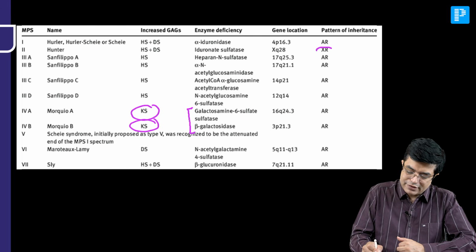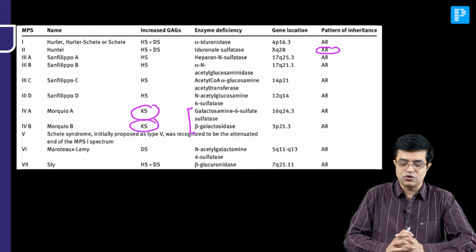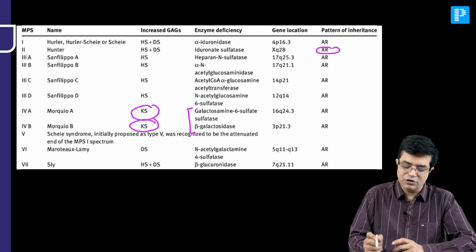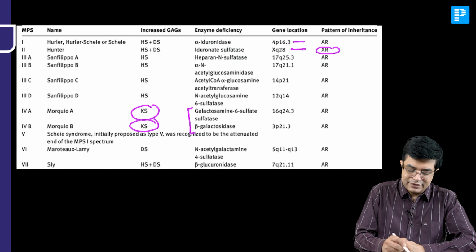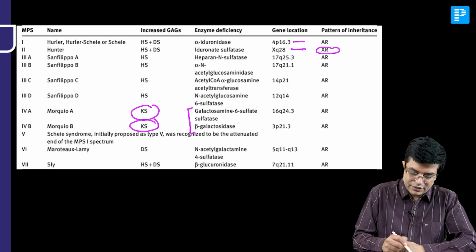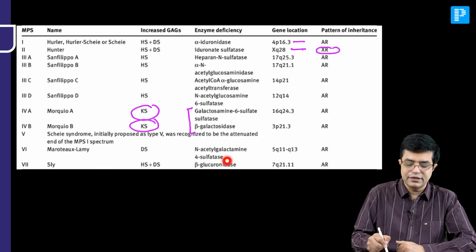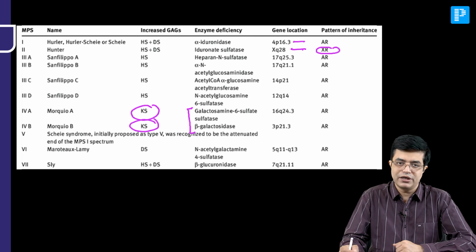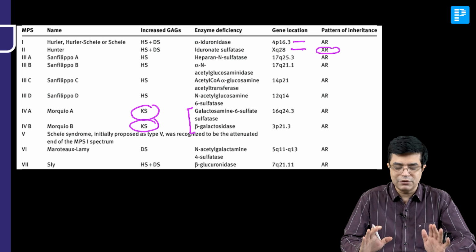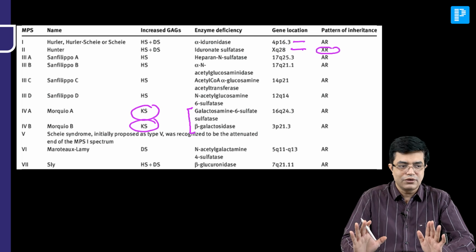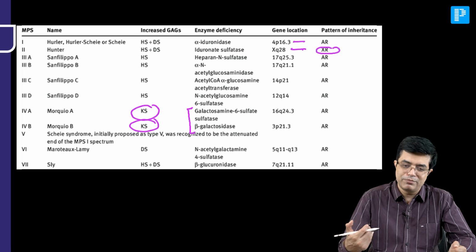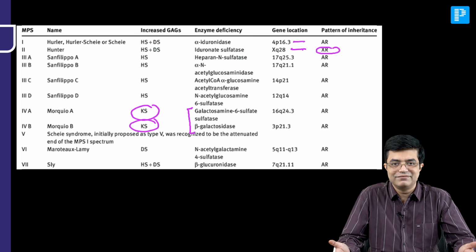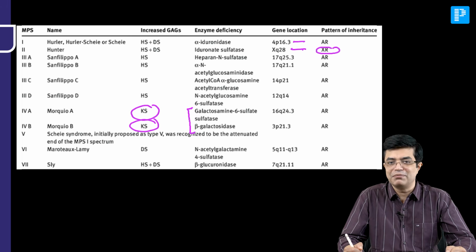Only one is X-linked recessive, that is Hunter, all others are autosomal recessive. Do you need to remember the gene location? I don't think so, not needed, except for the first or second you can remember. And then this entire remaining part, just try to remember it. This table is not there in Nelson, it is there in other books, I have taken it from a review article. So please remember this table. It's a very beautiful table, and eventually you will have to mug it up. Write it down, post it somewhere you can see regularly, and maybe use it as your wallpaper for a few days till it becomes a part of your muscle memory.